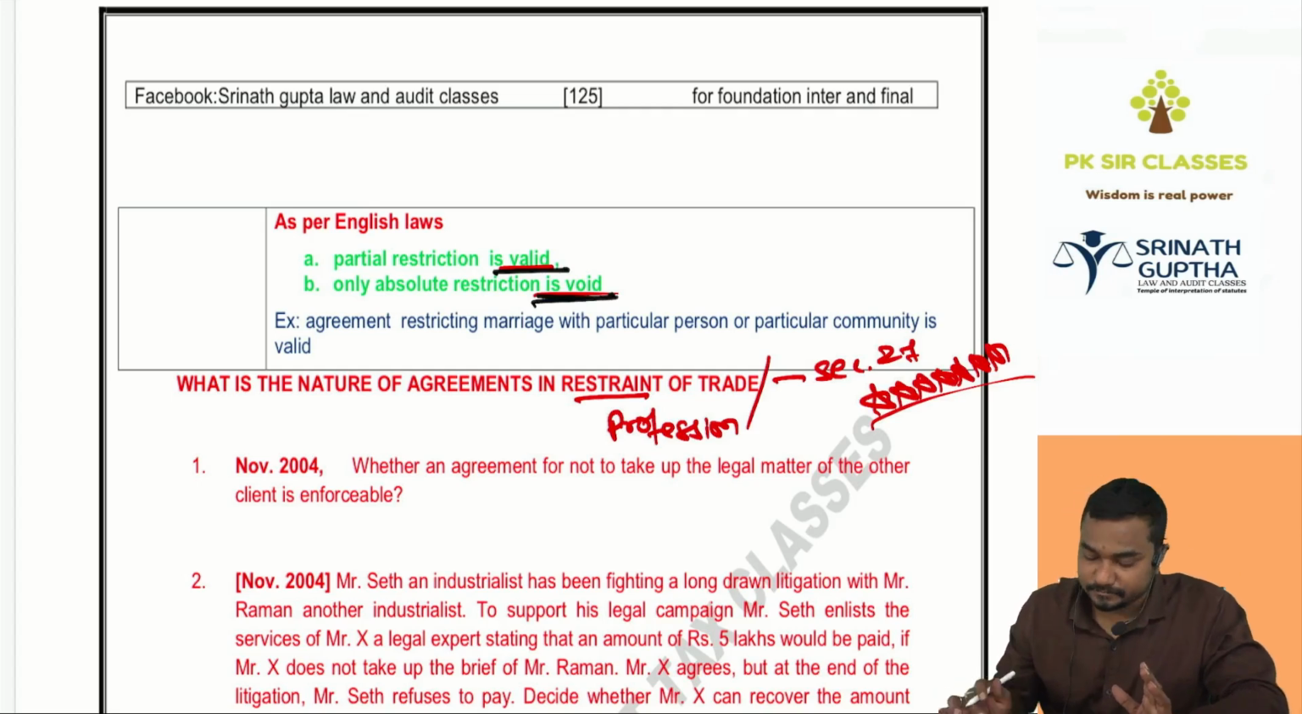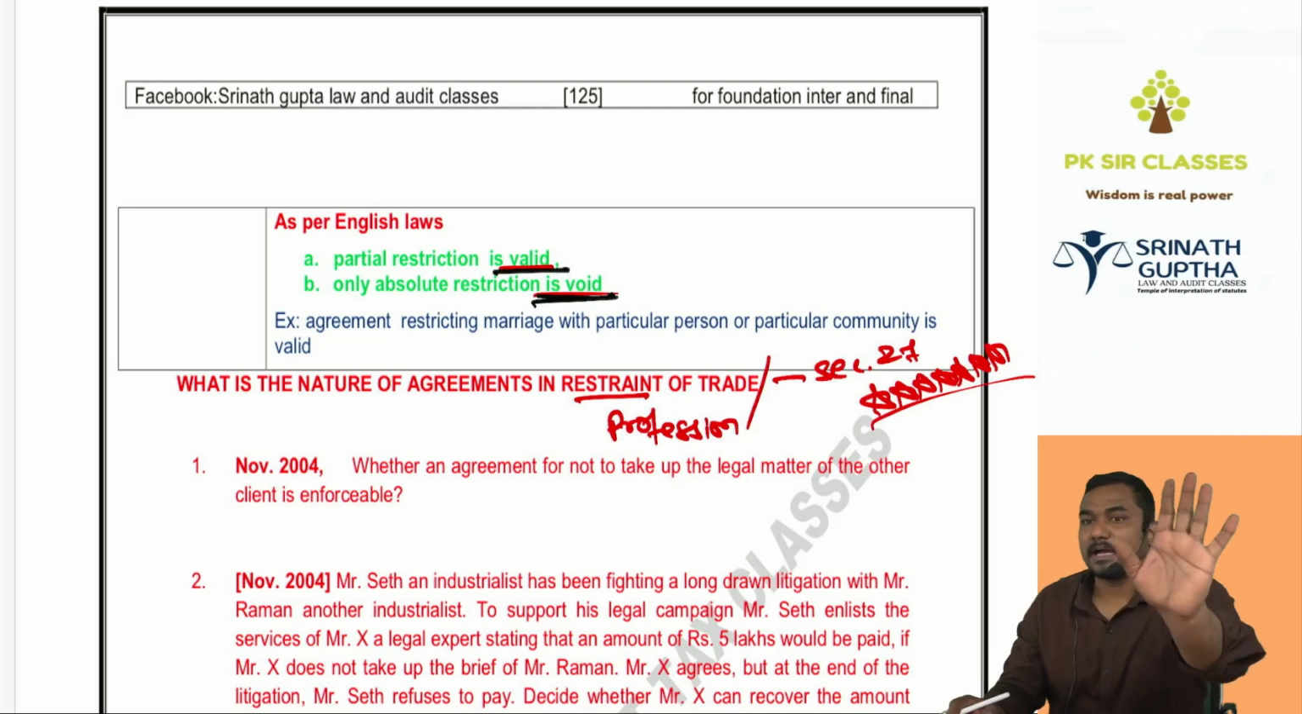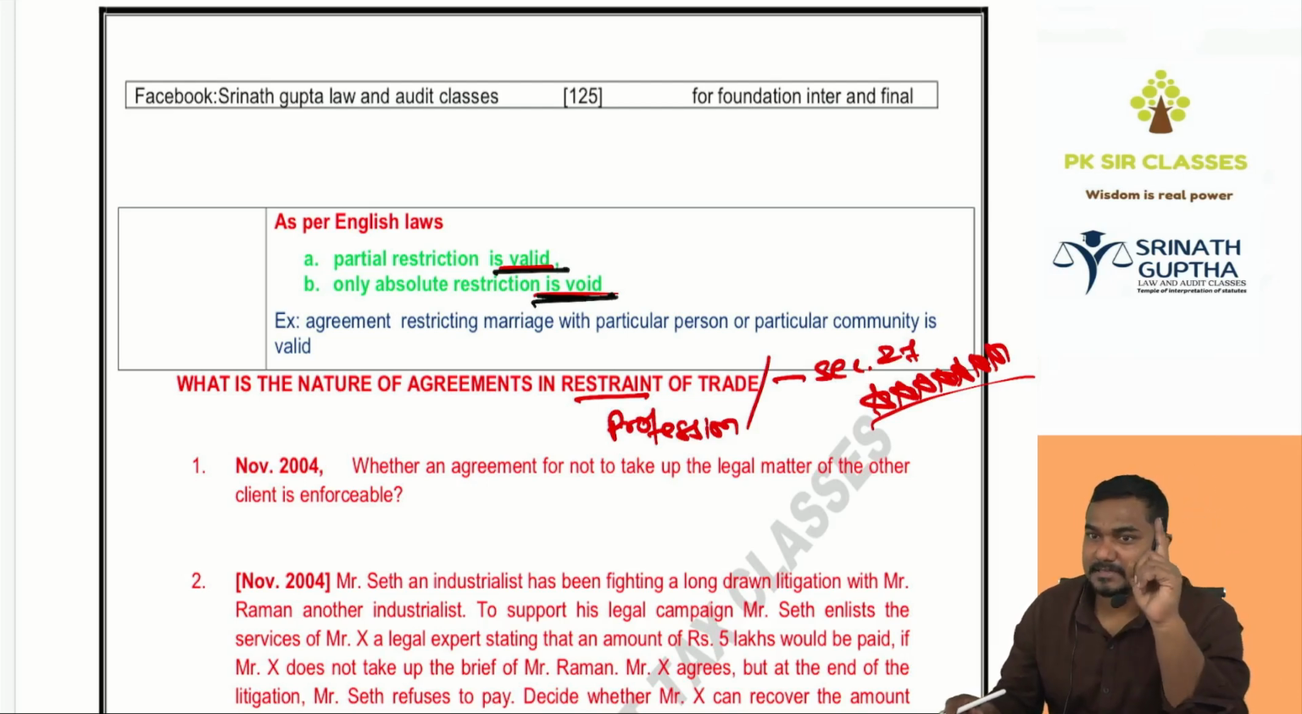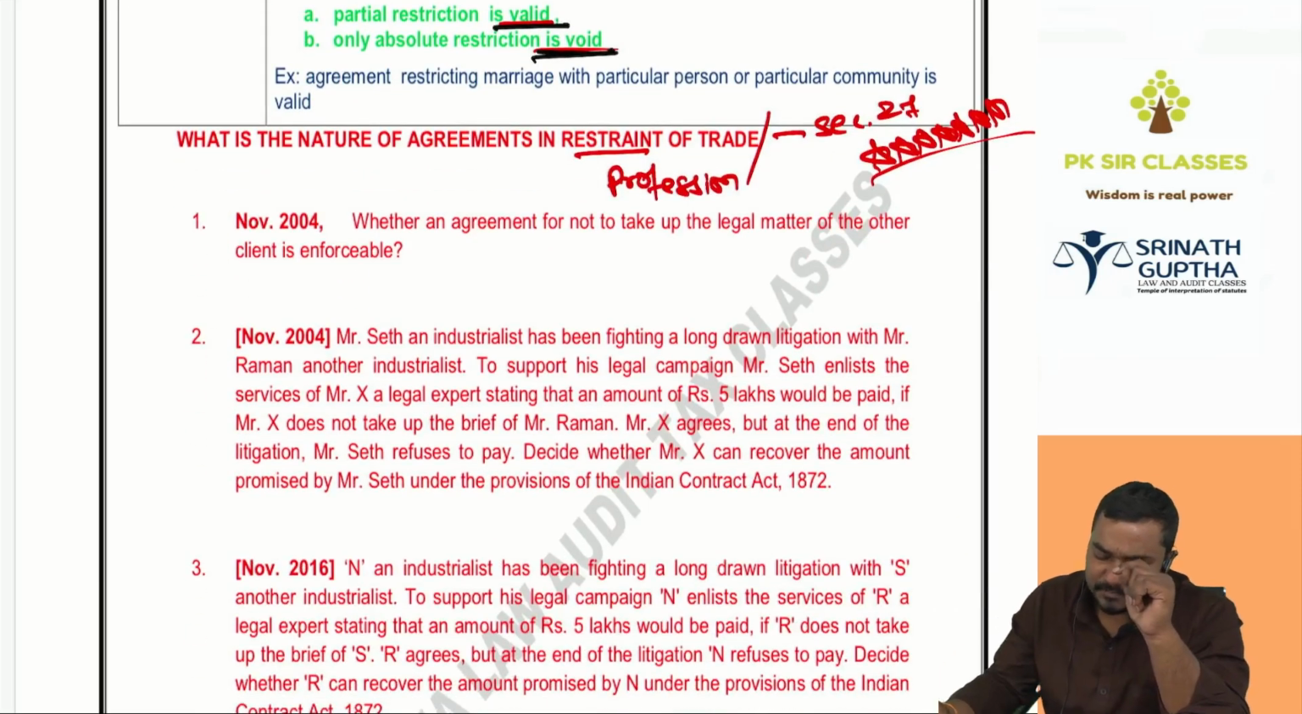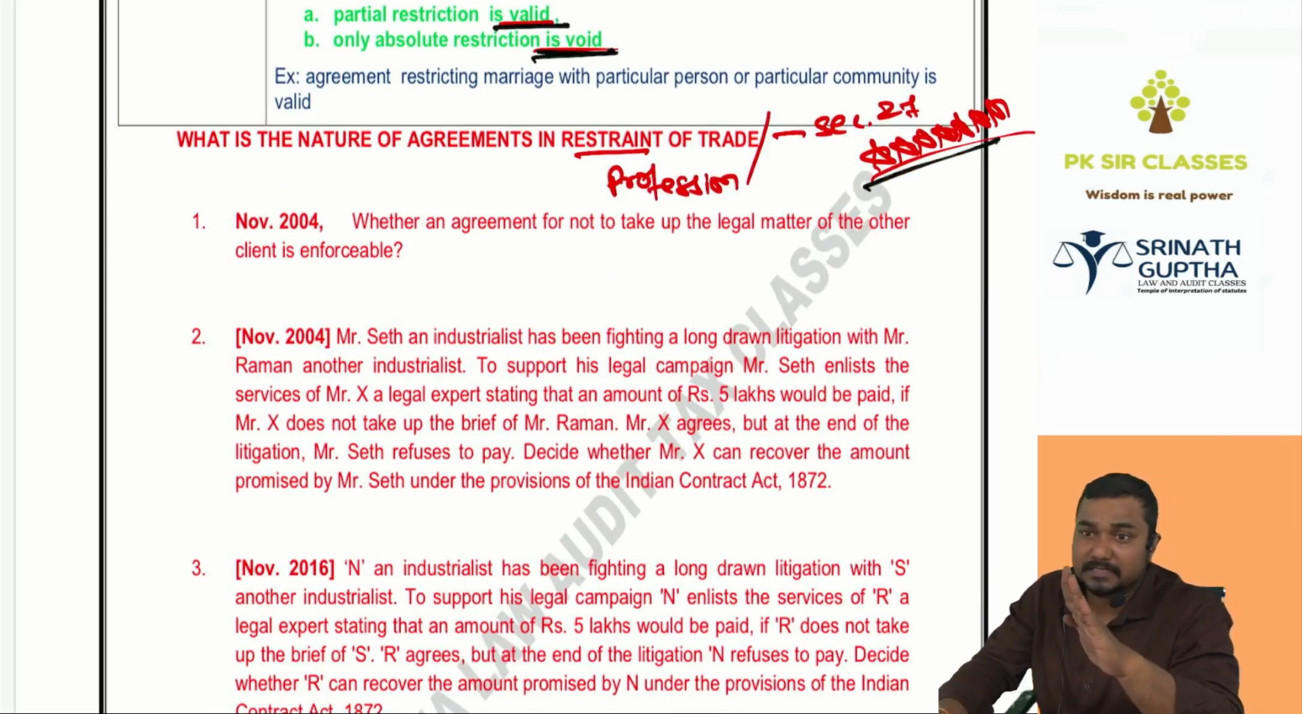Done. Clear? So this is all about the agreement in restraint of marriage. Everybody has a right to get married. Any agreement restricting a person from getting married will be void, except for a minor. We can restrict the minor from getting married, but not the major. Next, what is the nature of agreements in restraint of trade or profession? Trade or profession, very very important. I kept so many stars, 10 stars.